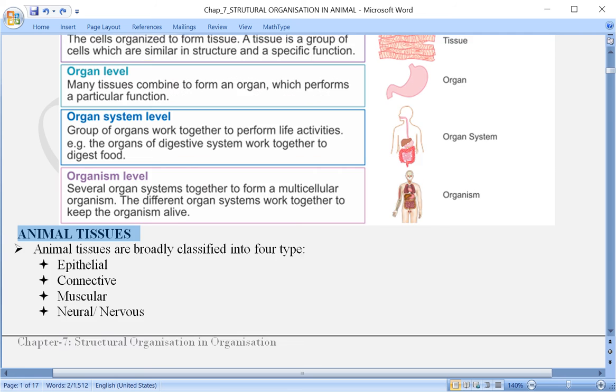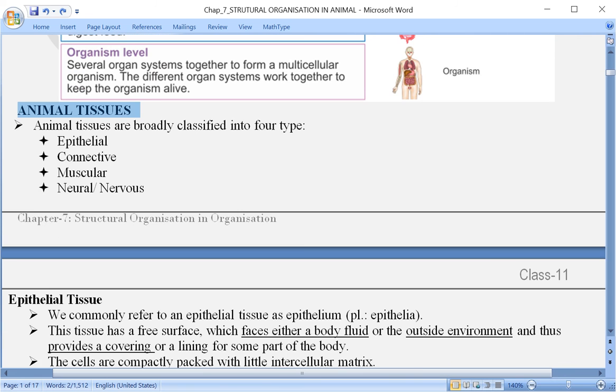So over here, basically the animal body is made up of only four types of tissues, not cells here. These four types of tissues form the different parts, or let us say different organs and organ systems, of an animal. The four tissues are: first one, epithelial tissue; second one, connective tissue; then muscular tissue; and neural, or otherwise nervous, tissue.